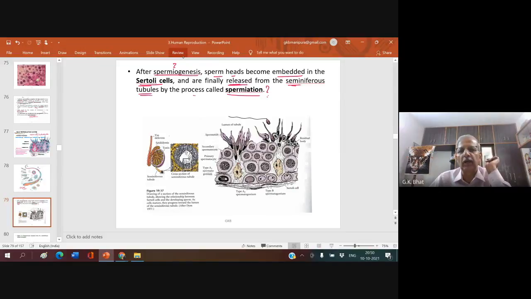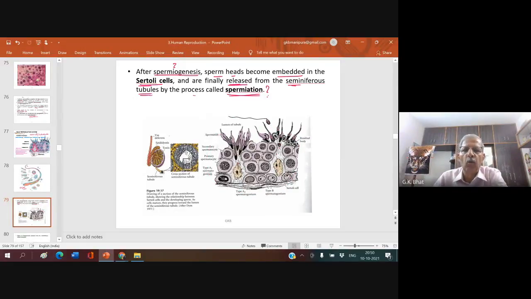So you can see here, they are all found attached to the Sertoli cell, all these sperms. So after this complete formation of spermatozoa, sperm heads become embedded in the Sertoli cell for some time and are finally released from the seminiferous tubule. What you see here is the seminiferous tubule, by the process called spermiation. Right? And now I wanted to give you a little bit of additional information.